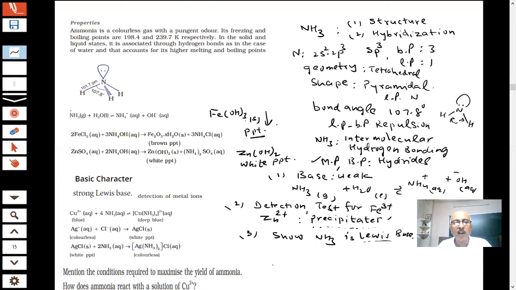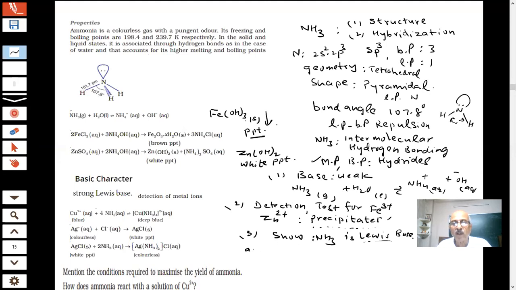Sir, ammonia will act as a Lewis base because it can donate a lone pair of electrons. Nitrogen has a lone pair of electrons, students. We have drawn the Lewis structure of ammonia. It has a lone pair of electrons, and this lone pair makes it a Lewis base, and that helps us in the detection of metal ions, students.